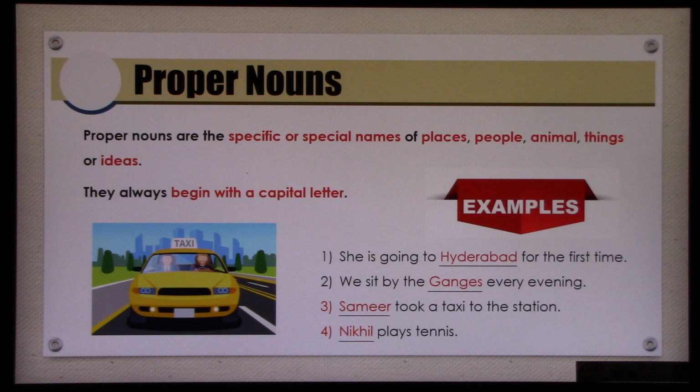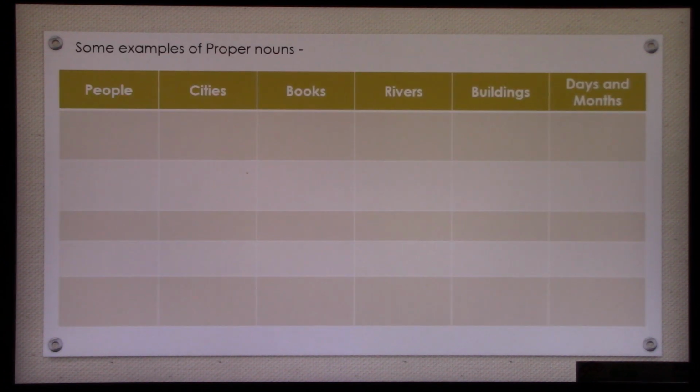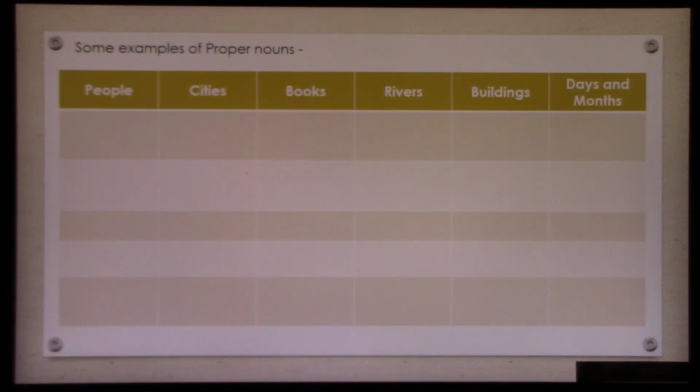Let us see the examples once again. Hyderabad, name of a city. Ganges, name of a river. Samir and Nikhil are the names of persons. Is that clear to you now? Have you understood the difference between the common noun and the proper noun? Moving forward, there are some examples of proper nouns and we will fill them in these particular categories. There are some columns made like people, cities, books, rivers, buildings, days and months.